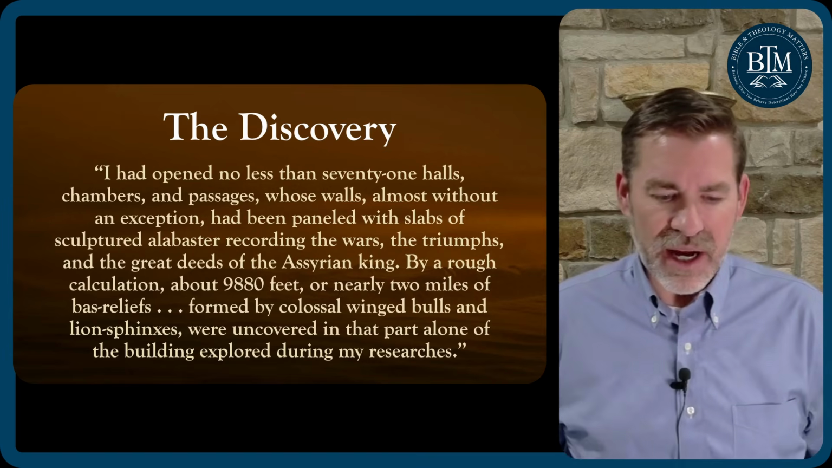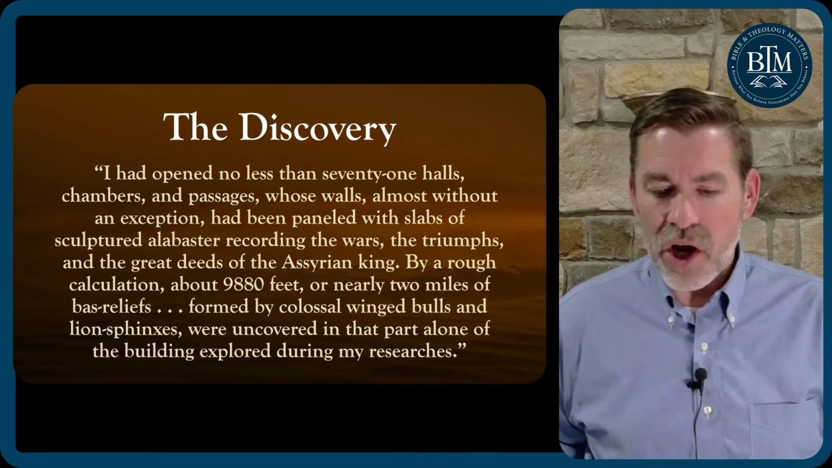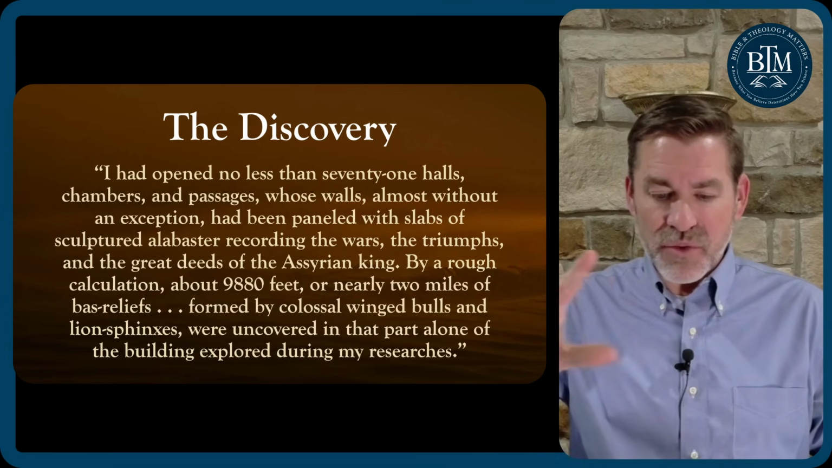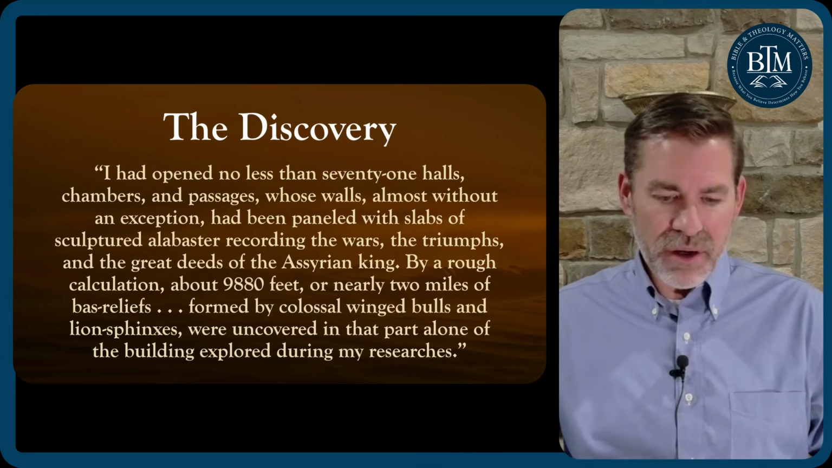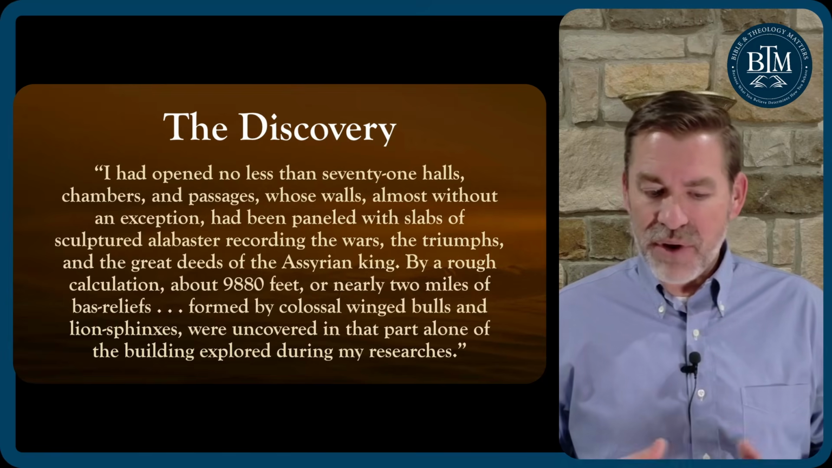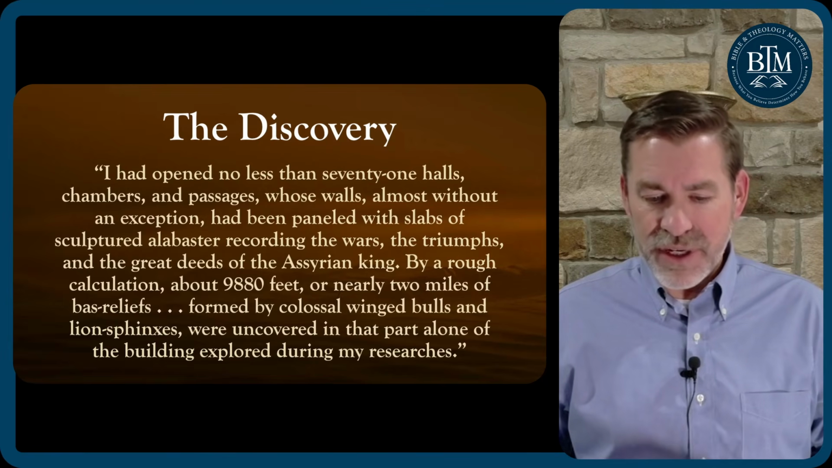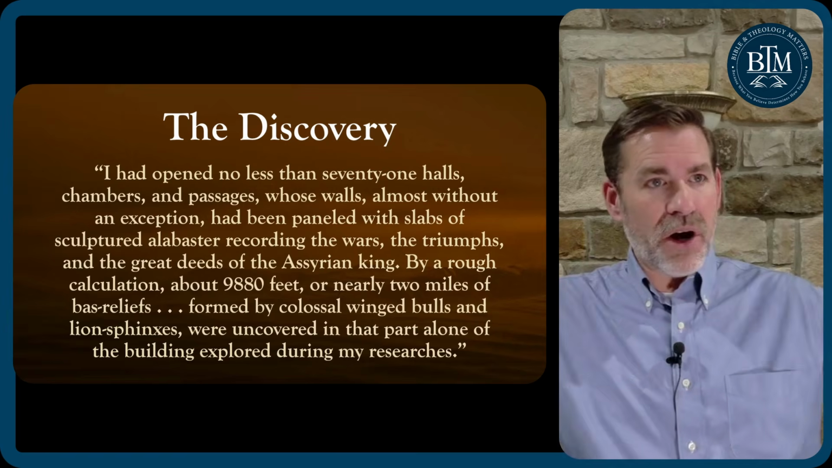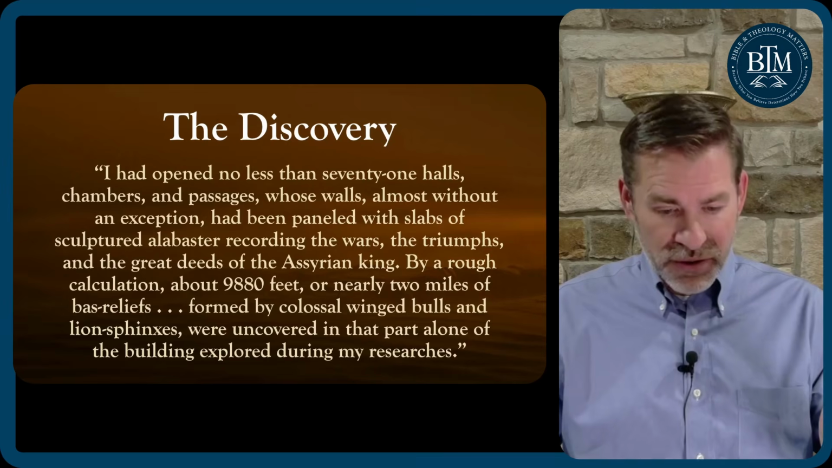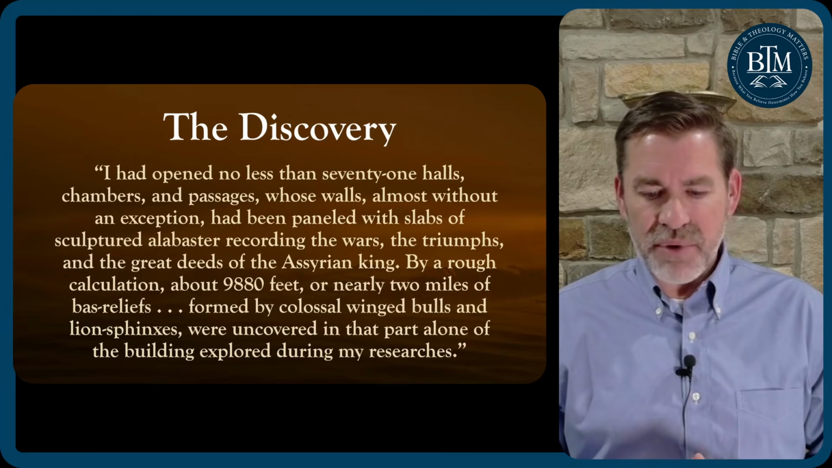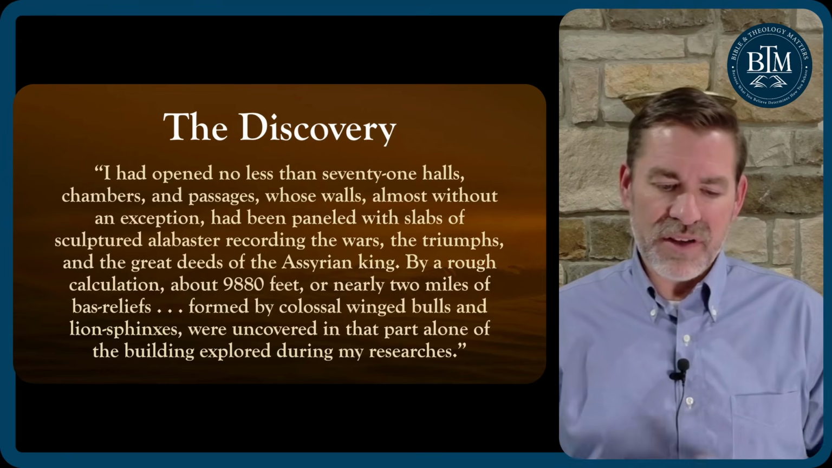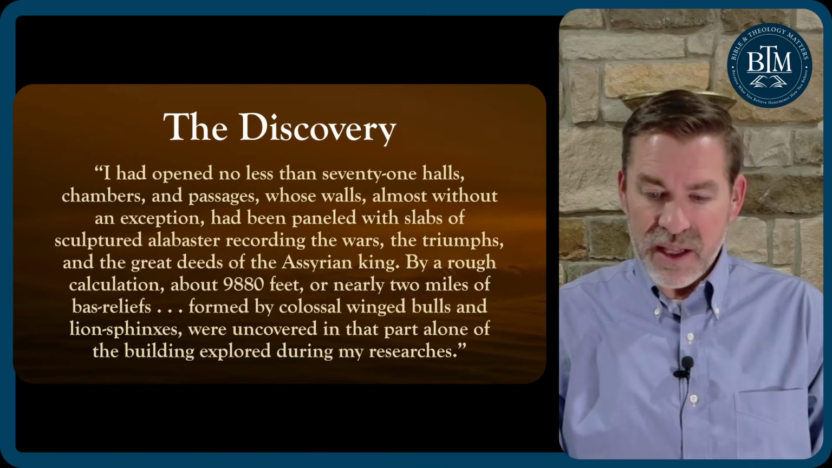He says in his words, "I had opened no less than 71 halls or chambers and passages whose walls, almost without an exception, had been paneled with slabs of sculptured alabaster, recording the wars, the triumphs, and the great deeds of the Assyrian king. By a rough calculation, about 9,880 feet or nearly 2 miles of bas reliefs. Formed by colossal winged bulls and lion sphinxes were uncovered in that part alone of the building explored during my researches." So he's describing the incredible discoveries he made there at Sennacherib's palace. These reliefs were all over this incredible palace.